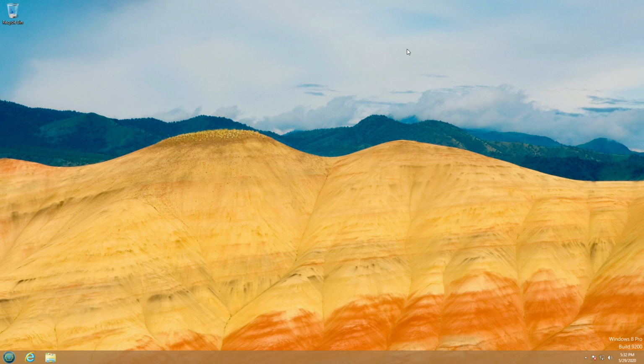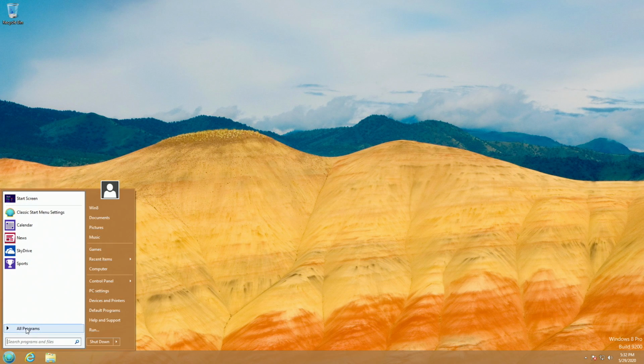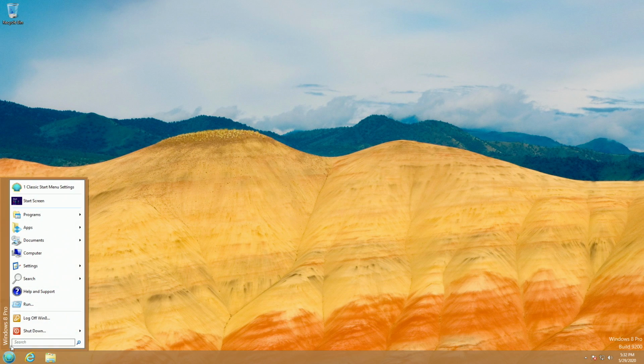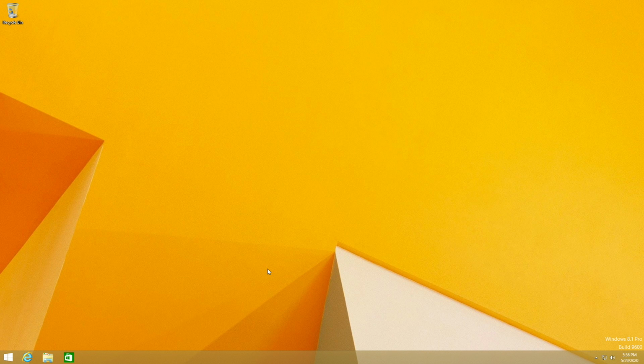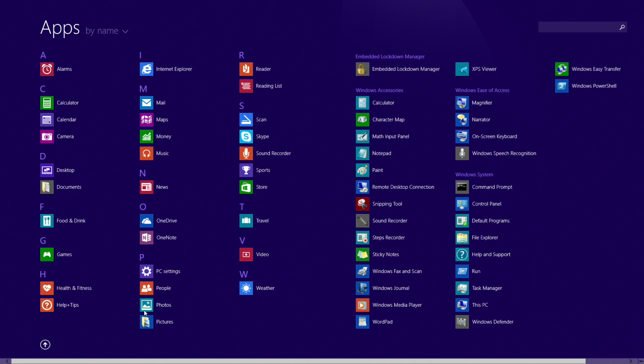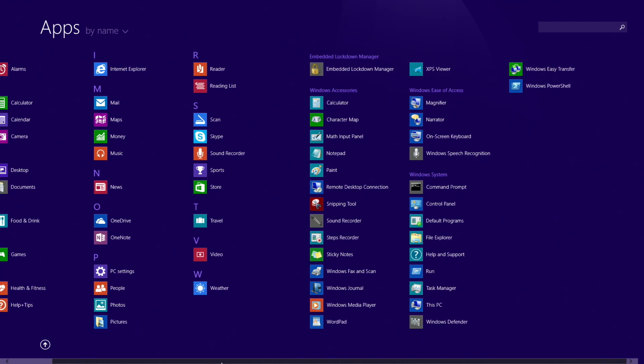If Microsoft would have shipped Windows 8 with a Start button and a Start menu like Windows 7 had, as you can see here I was using Classic Shell, and applications that opened in windows instead of full screen, I believe that Windows 8 could have been a successful operating system. Windows 8.1, however, was a much needed change for Windows 8 users. The Start button was finally added back, and we had Power and Search buttons in the Start screen. We also had an App menu, which is a welcome change from Windows 8.